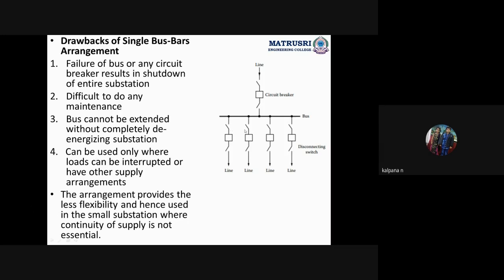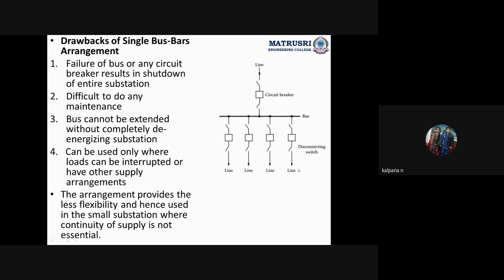While running we cannot connect, that is also one of the disadvantages, and it can be used only where loads can be interrupted or have other supply arrangements. Interrupted, other power means what? If these lines have one more supply, then we can give a connection like this for alternate ones.